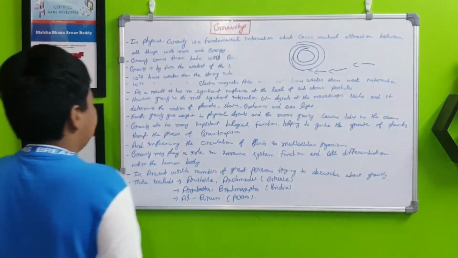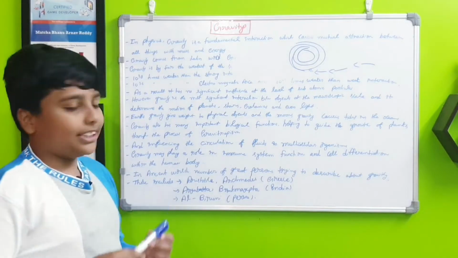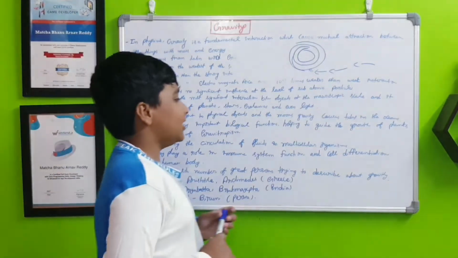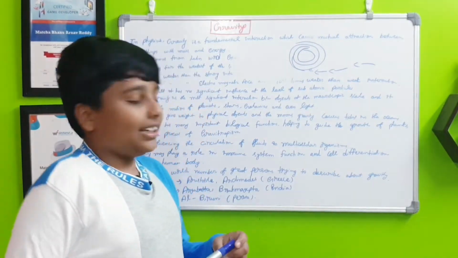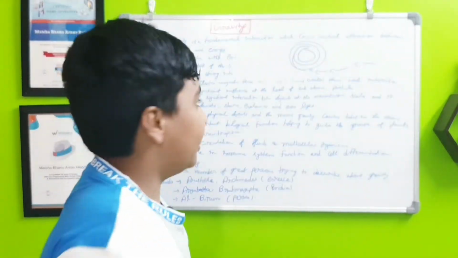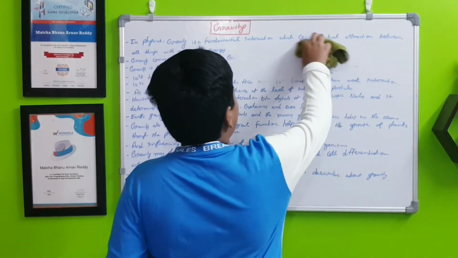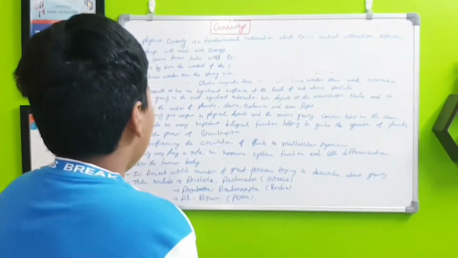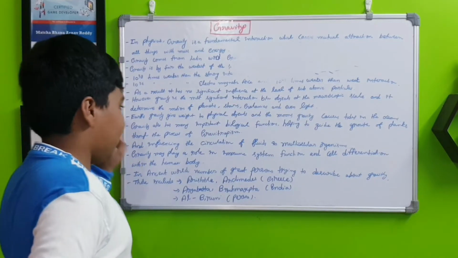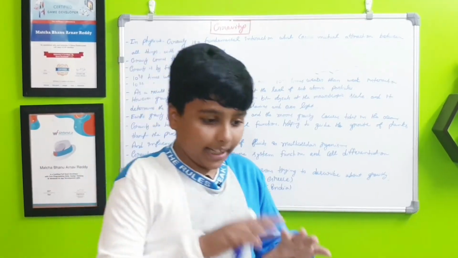Earth's gravity gives weight to physical objects, and the moon's gravity causes tides in the ocean. Again we must erase this. So the Earth's gravity gives weight. Because of the Earth's gravity, we have weights.